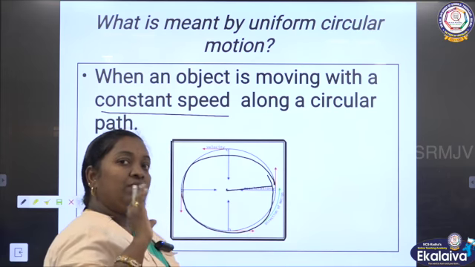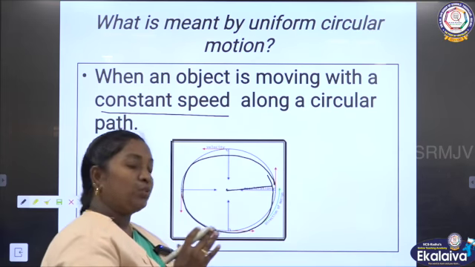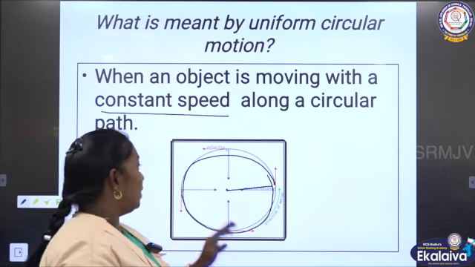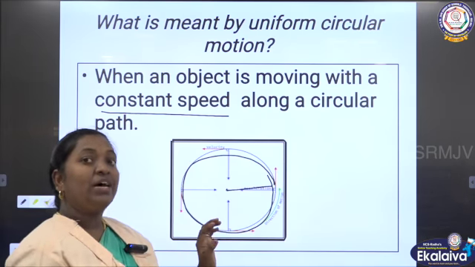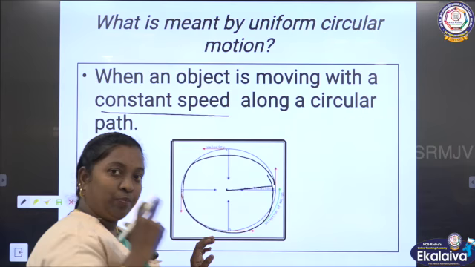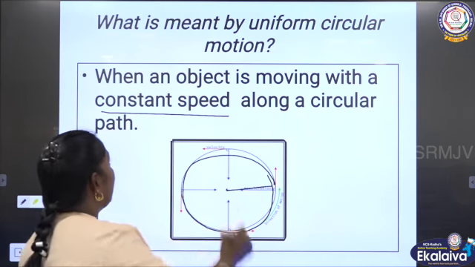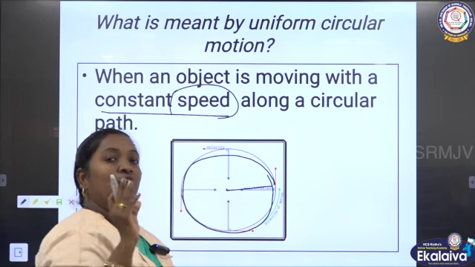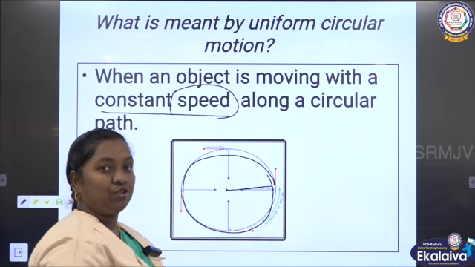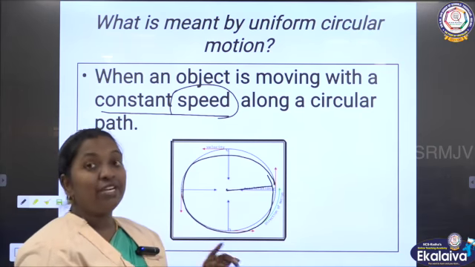We know it covers the distance with the time constantly. So that is called uniform circular motion, which means an object moves in a circular path while maintaining a speed. When the speed is maintained and it covers a circular path, it is called uniform circular motion.